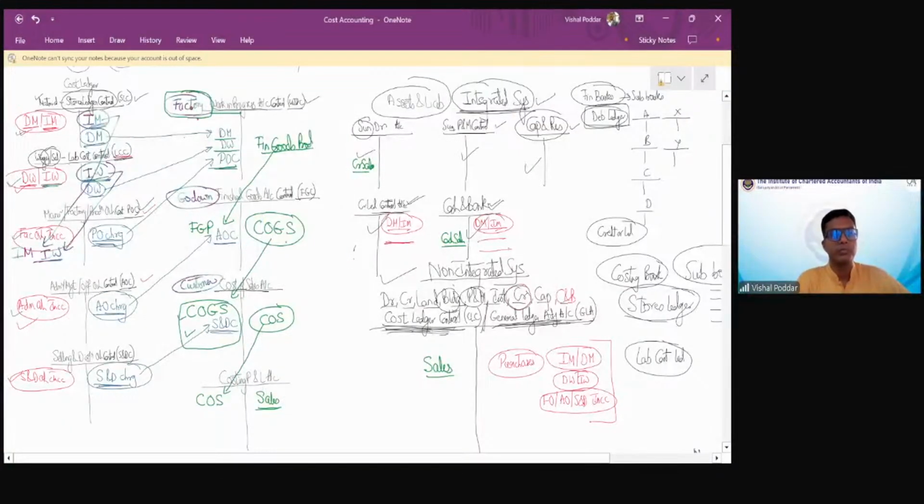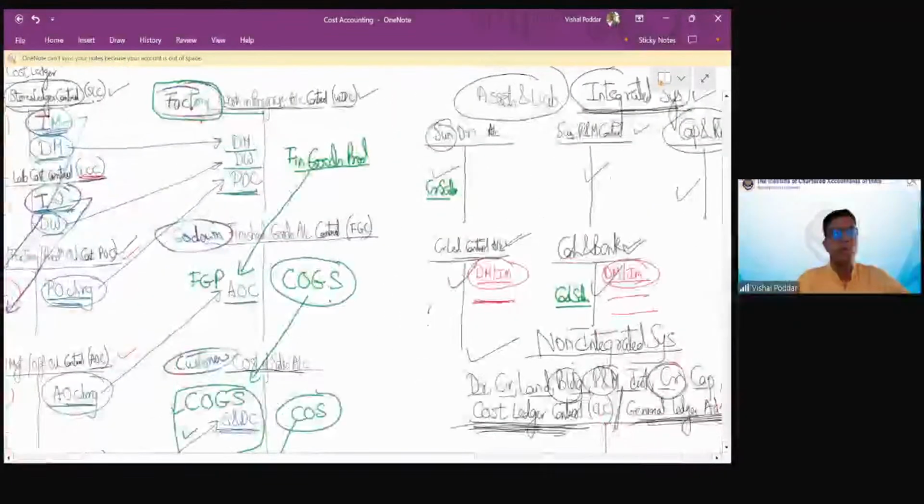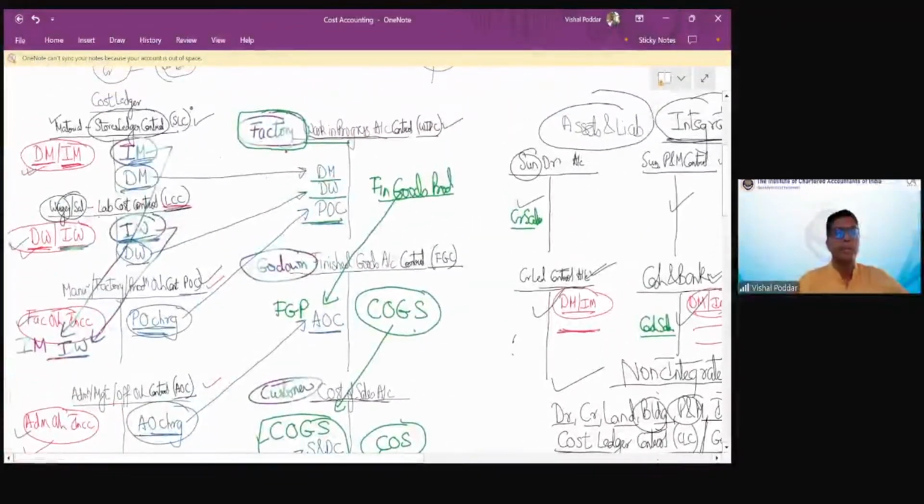Now, we have to close the books. Pay attention. This is the material account, which is a stock. So we will also have opening stock at the start of the year.